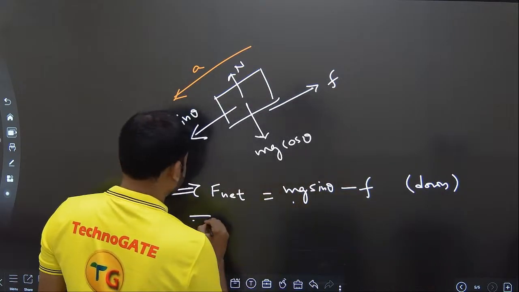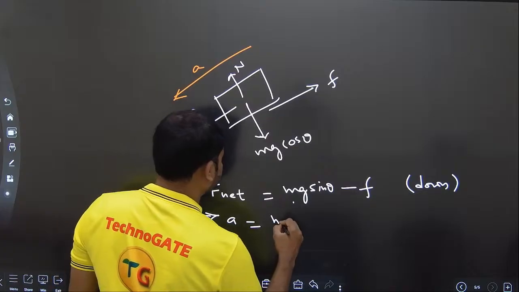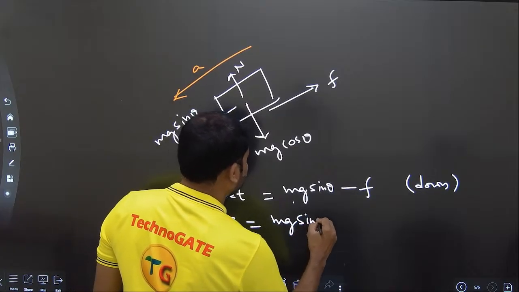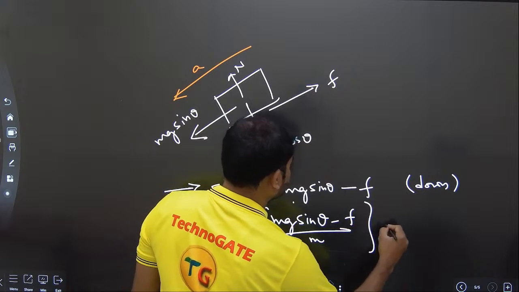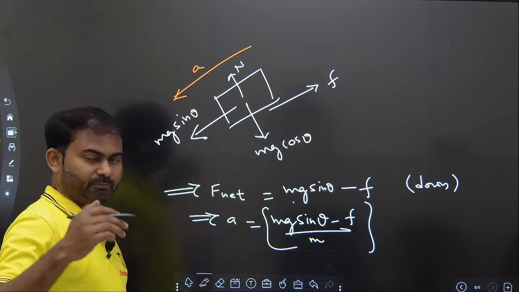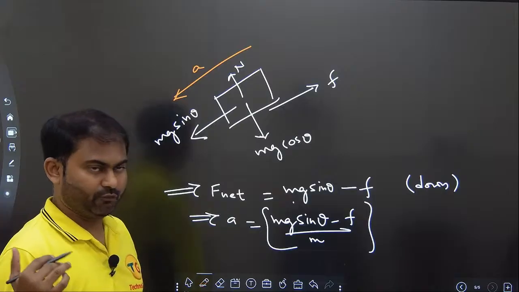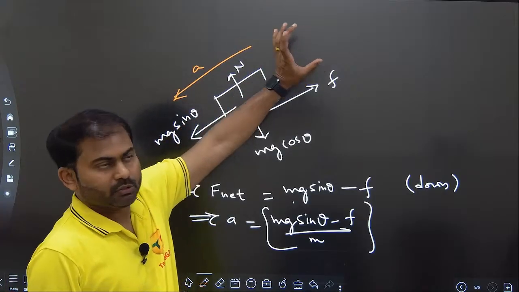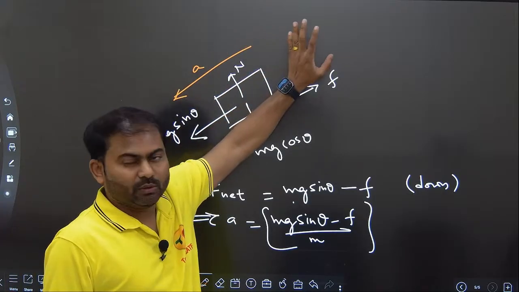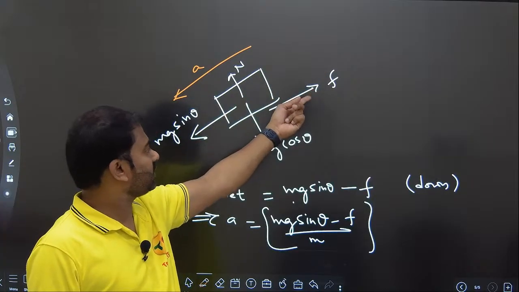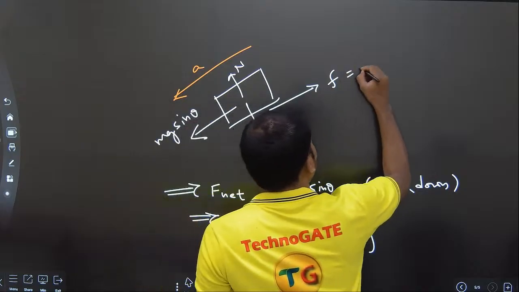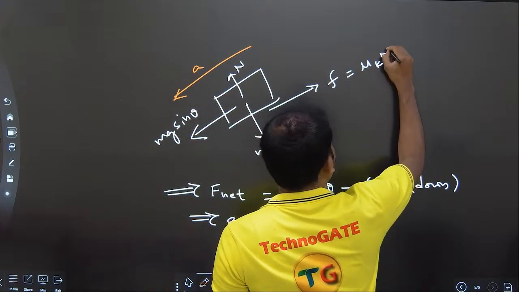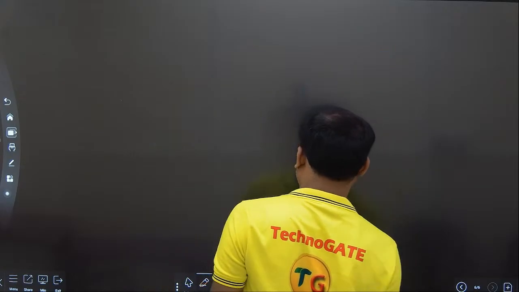This implies acceleration comes out to be the net force divided by the mass. This is the value here. Understood? If you are applying any force to move it up, so it is moving up, the only difference would be that the friction force will be acting downside. Okay, now clear? And as it is already moving, it will be mu k into n. Just keep in mind. Okay, clear?